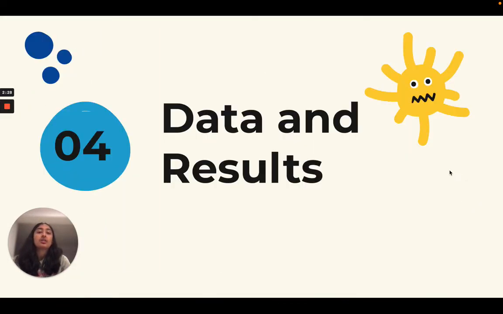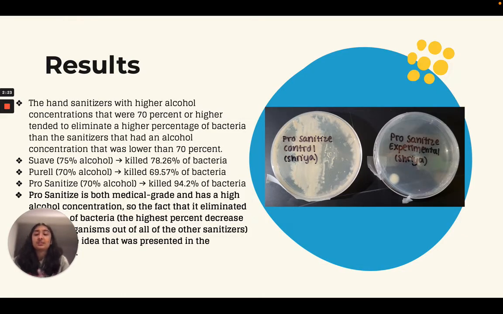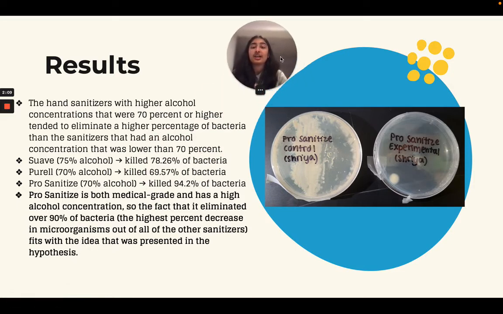So here are my results. Most of them were pretty expected. Like, the hand sanitizers with higher alcohol concentrations tended to have a higher percentage of bacteria that it eliminated. Actually, the most effective hand sanitizer that I found from this was Pro Sanitize. And so Pro Sanitize is both medical grade and has a high alcohol concentration, and it killed 94.2% of bacteria, which is the highest percent decrease in microorganisms out of all the hand sanitizers.